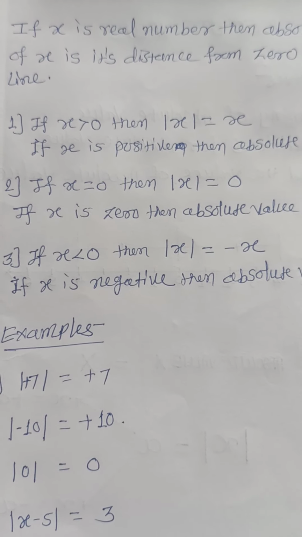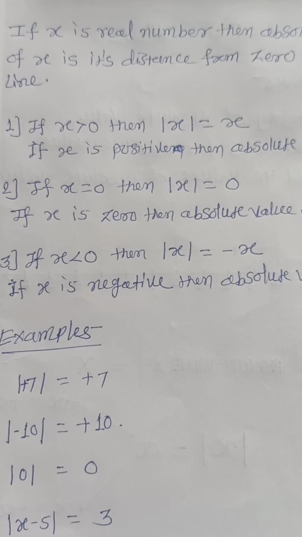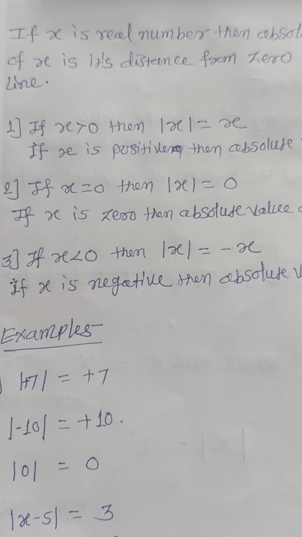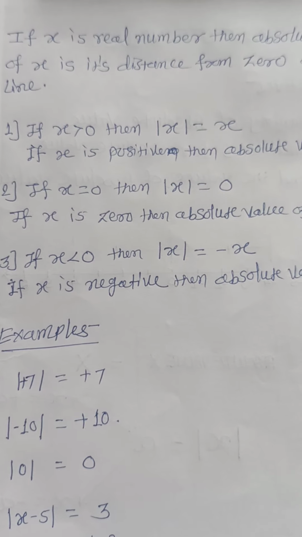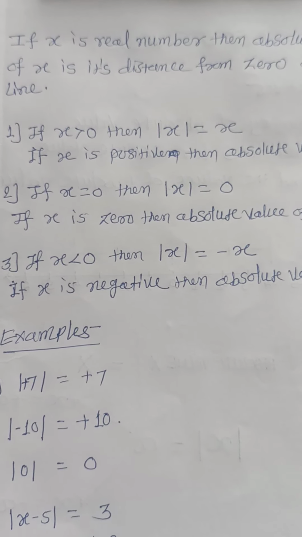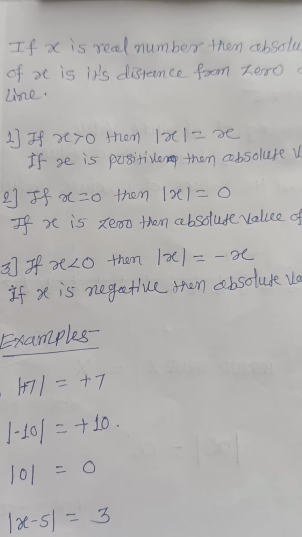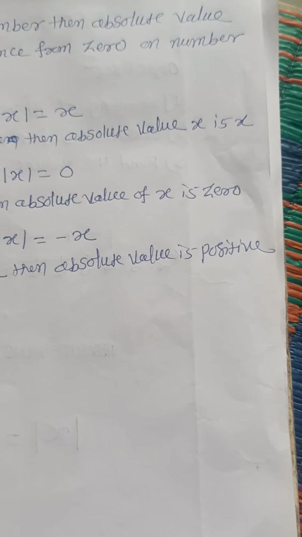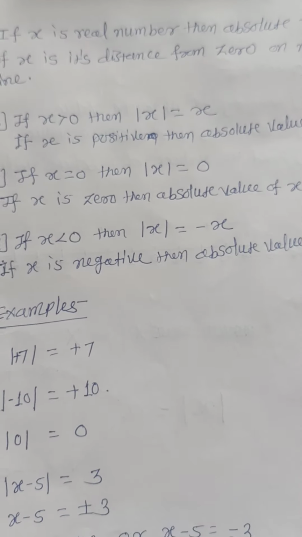It means that the absolute value of 0 is 0. And third condition, if x is less than 0, it means that x is negative. Even though x is negative, the absolute value of x is positive.